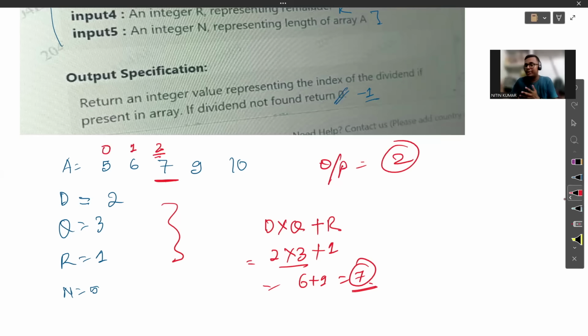Let's say the dividend is something that is not present here, or if we assume 7 is not present here. In this case, we have searched every element in the array and we haven't found the 7 anywhere. Then what will be our output? Simple. The output will now change to -1.